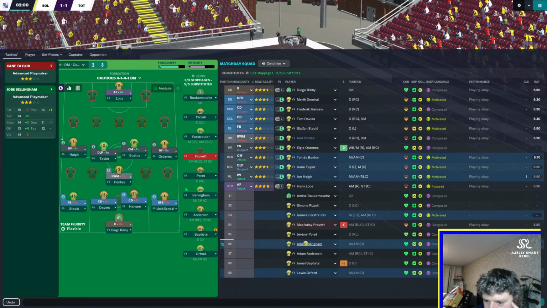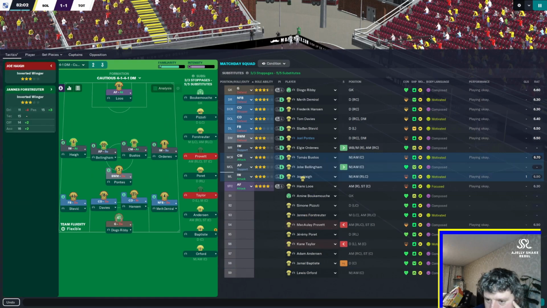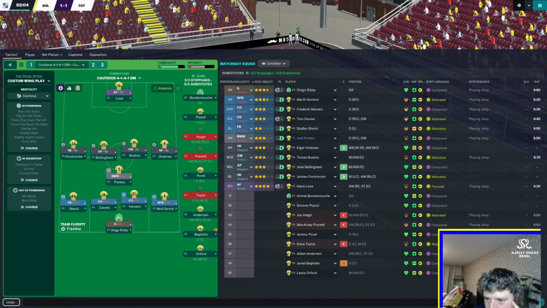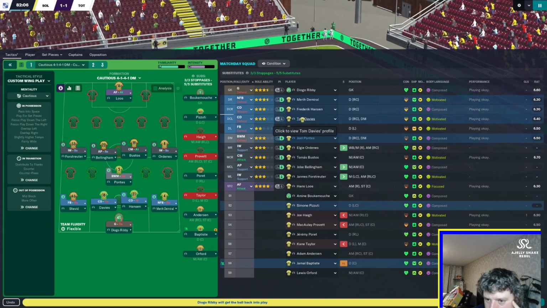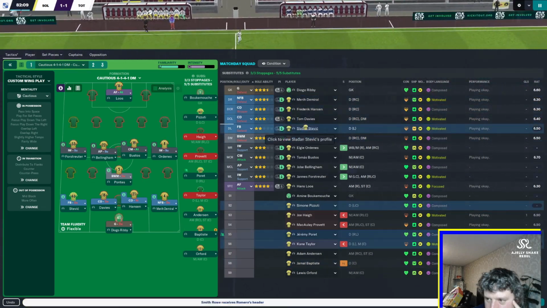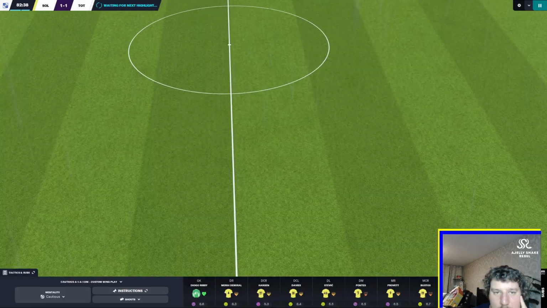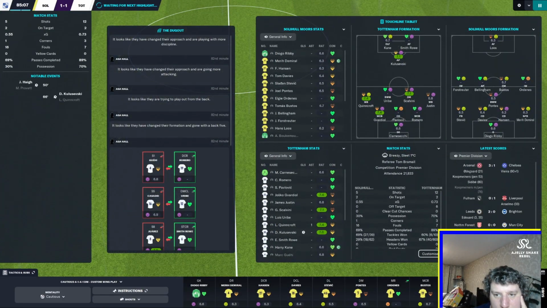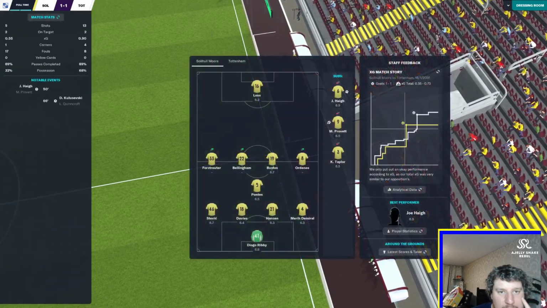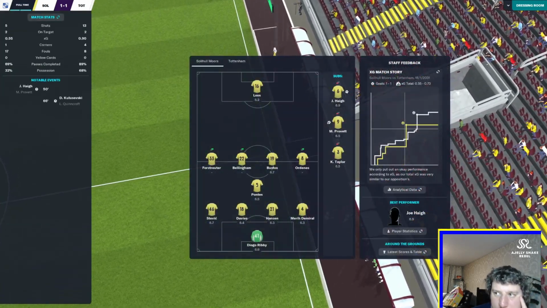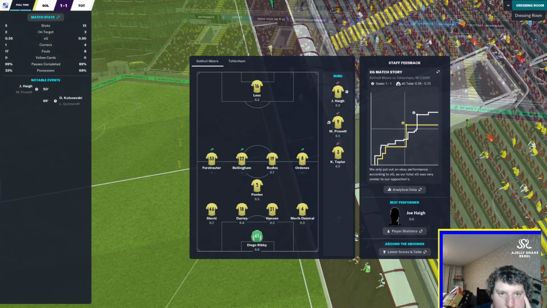Kane Taylor can come off for Joe Bellingham. Paul Struter can come on for Joe Haig. Tom Davis stay there. Stevic can stay there as well. And considering how bad the defence is, it's not doing too bad. Don't speak too soon, Michael. Considering they started with a 4-2-3-1, they ended up with a 5-3-2. I think we did okay.